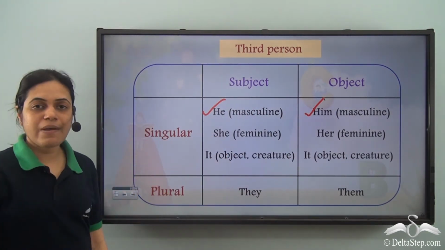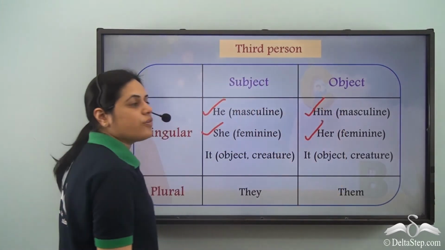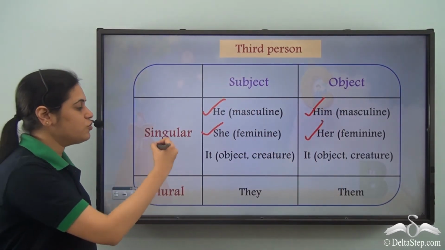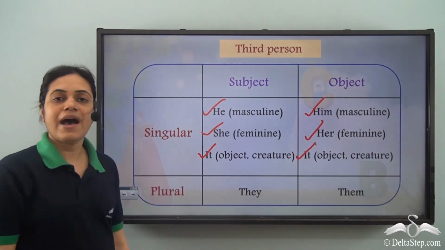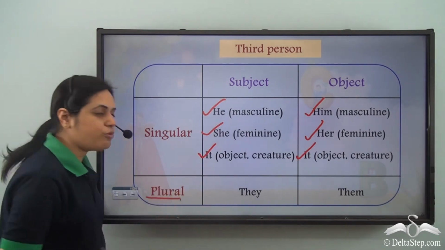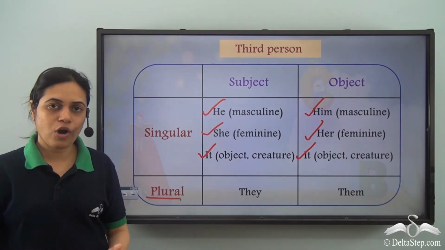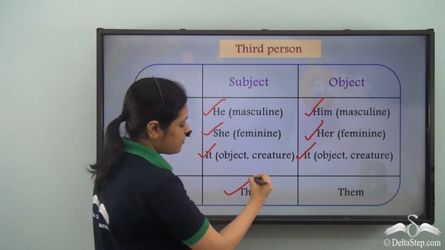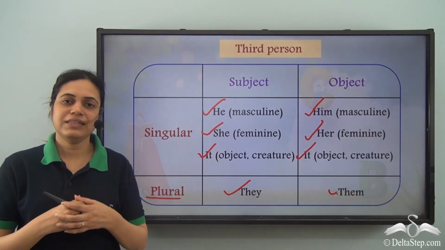When the gender is feminine, the subject pronoun is she and the object pronoun is her. For neuter gender, subject and object pronouns are the same, that is it. But for plural, there is no need to look at the gender. For all the genders, the subject pronoun is they and object pronoun is them.